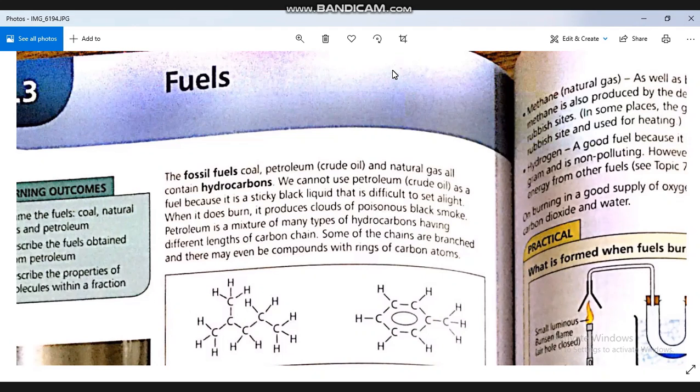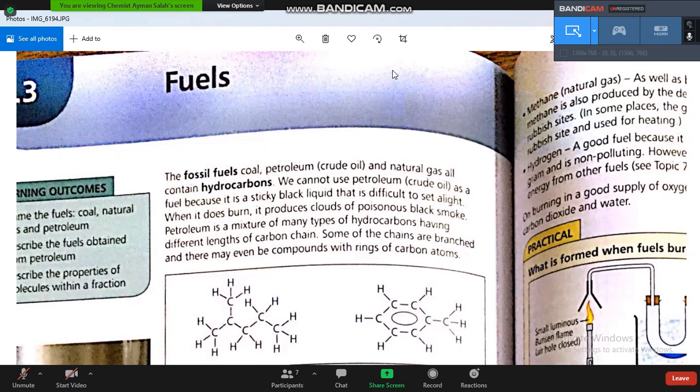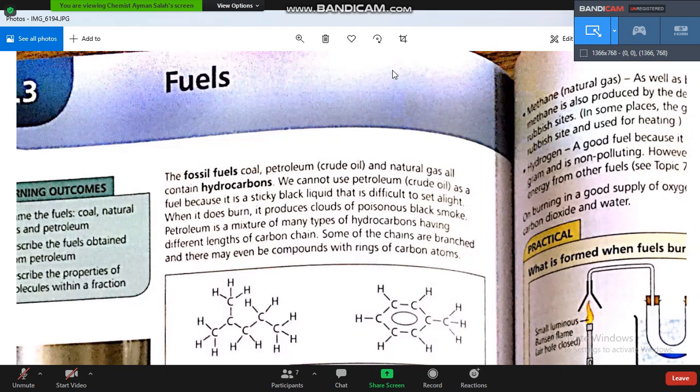We have different types of fuels: gas, liquid, and solid. Gas like methane, butane, propane, liquid like petroleum, and solid like wood, like coal, and so on.